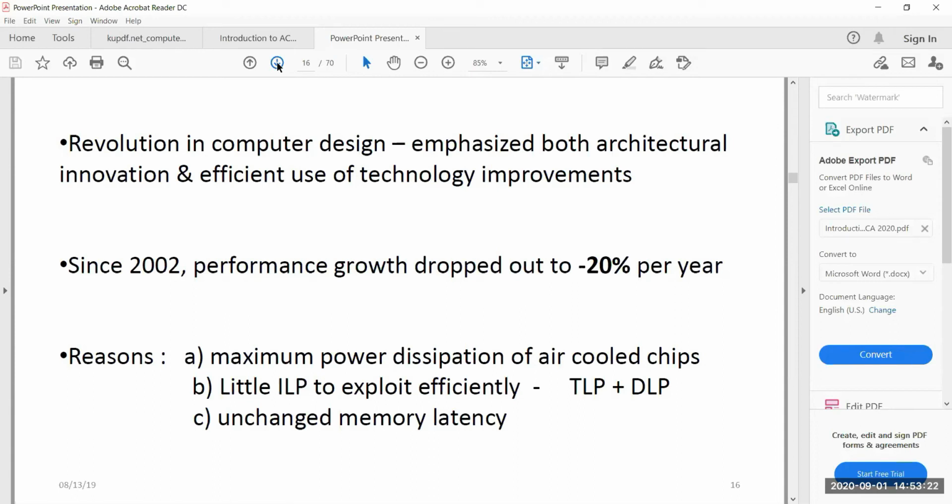And the third reason why there was a performance growth dropout is the unchanged memory latency. The unchanged memory latency, what is latency? Any answer?